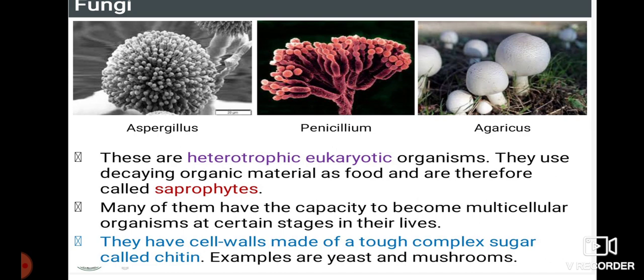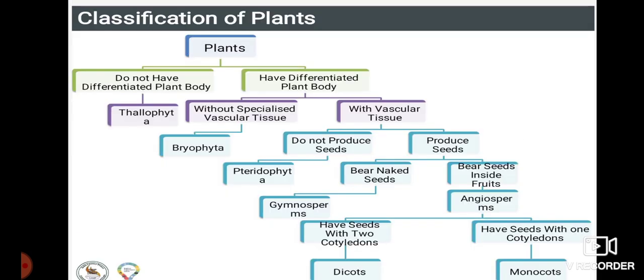You can see a wide variety of fungi. Where do they grow? In poor conditions, where humus is abundant, and even in places which are very dirty, there you can see the presence of fungi. Many of them have the capacity of becoming multicellular organisms at certain stages of their life. They have cell walls made up of a tough complex sugar called chitin. Examples are yeast and mushroom.